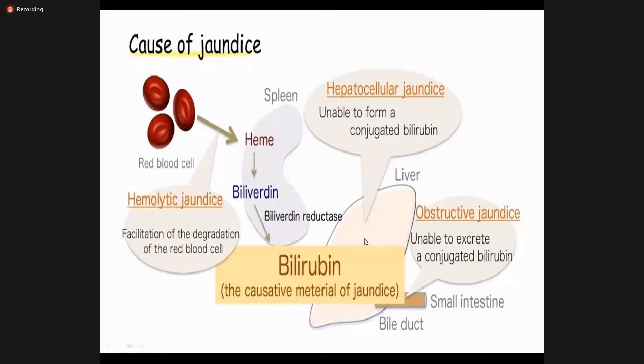And then the bilirubin is conjugated in the liver. So in hepatocellular jaundice, due to any disease, if the liver is unable to conjugate the bilirubin, we have hepatocellular jaundice. And then from there, you people can see this. The conjugated bilirubin is secreted into the bile ducts and the small intestine. So if there is any obstruction in the pathway of the bile, when the biliary channels are unable to excrete the conjugated bilirubin into the small intestine, we call it obstructive jaundice.